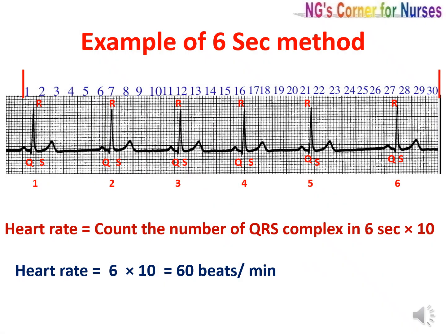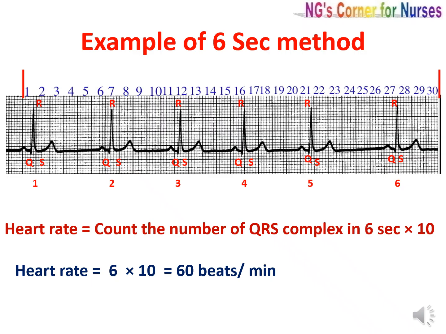Let's see the example of the 6-second method. It is a strip with irregular heart rhythm. Here we can see the interval between each QRS complex is not the same. That means the heart rhythm is irregular. We know the formula of heart rate calculation in the 6-second method, that is count the number of QRS complexes in 6 seconds and multiply it with 10.